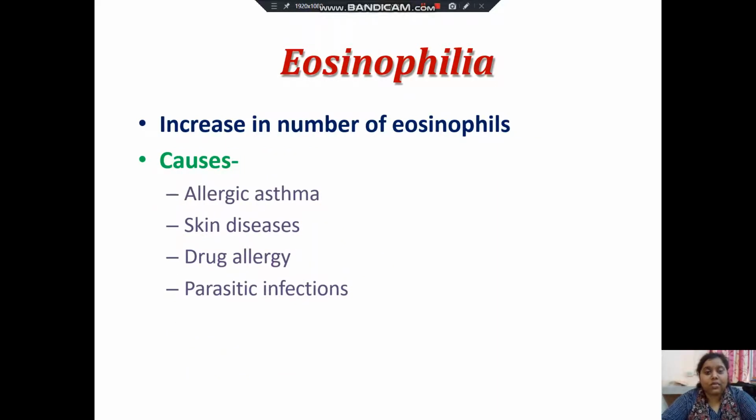Then comes eosinophilia. It is the increase in the number of eosinophils. It causes allergic asthma, skin diseases, drug allergy, parasitic infections.